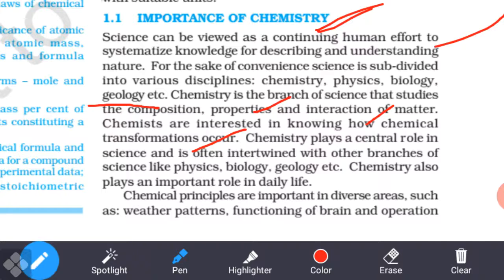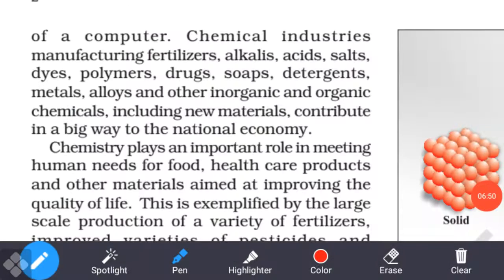So in this way, chemistry plays a central role, an important role in science, and is often interlinked with other branches like physics, biology, and geology. Chemistry also plays an important role in our daily life. Chemical principles are important and diverse in many areas, like making different types of fertilizers, chemicals, and medicines. The chemical industry manufactures fertilizers.